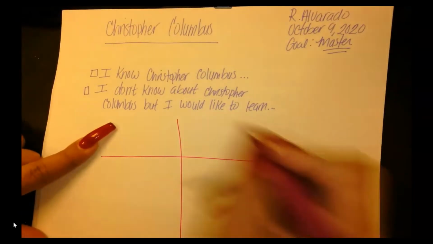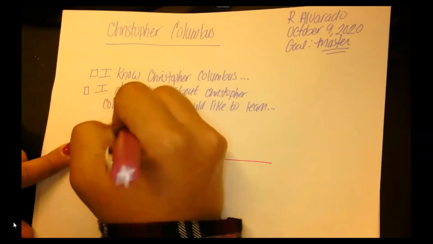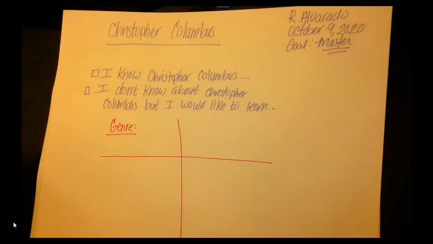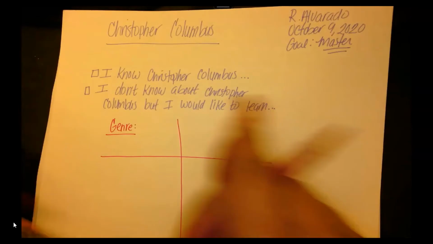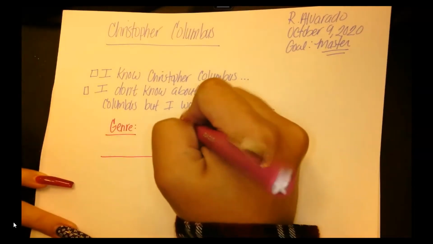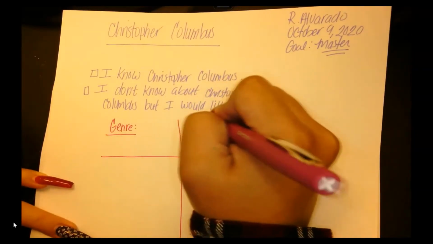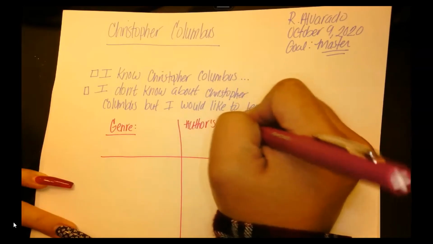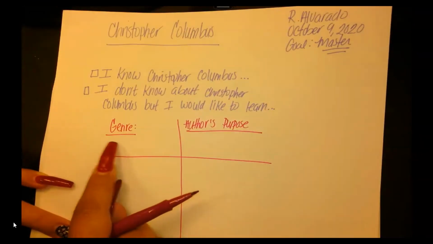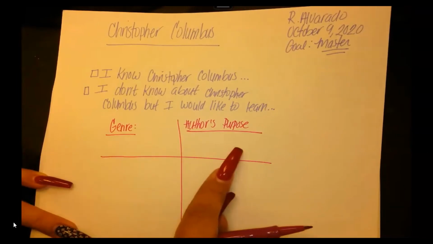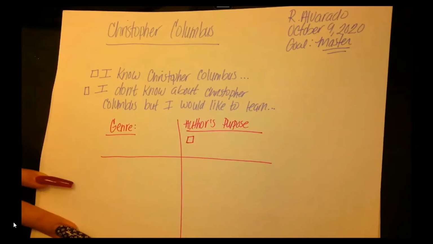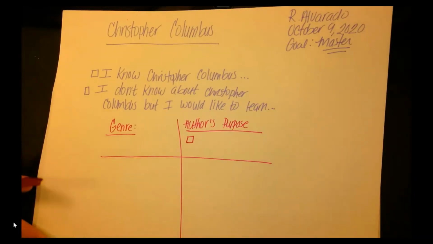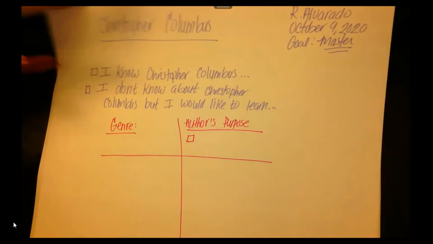On this side, I want you to write the genre. So the genre could be an informational, it could be a biography, a historical fiction, it could be a poem. Now on this side, I want you to write author's purpose. So here we're going to write the genre of what we're going to read, the author's purpose. Now, why did the author sit down and write this story? There's a reason behind everything, boys and girls. There's always a reason.